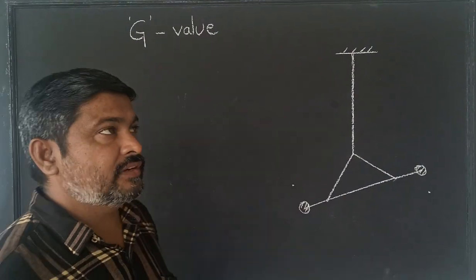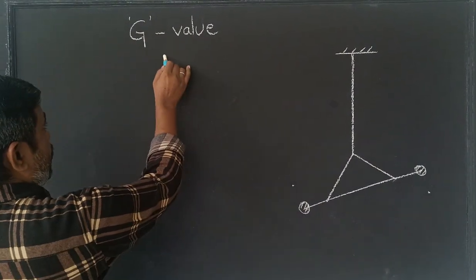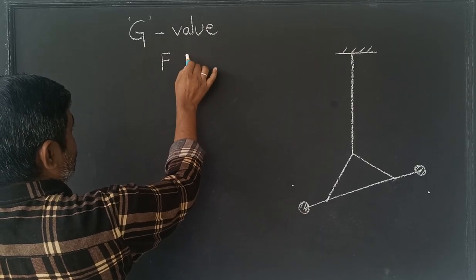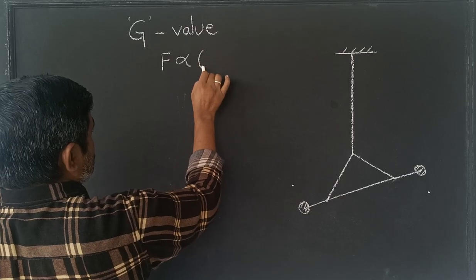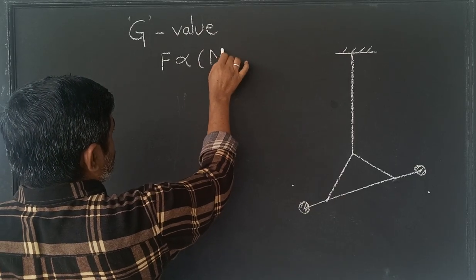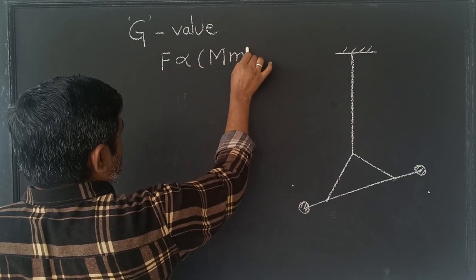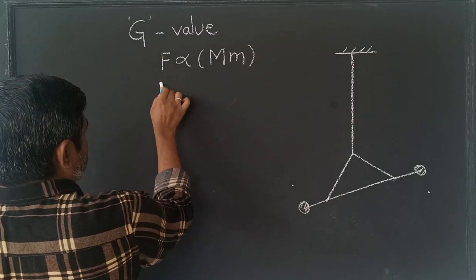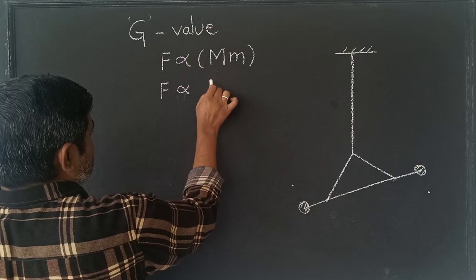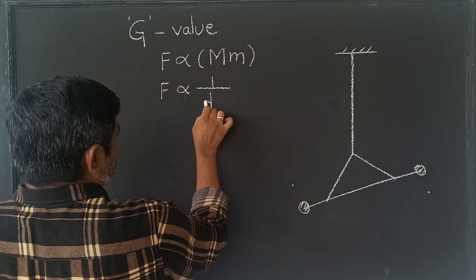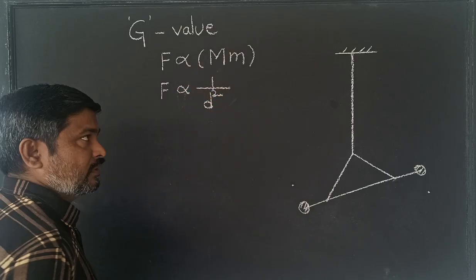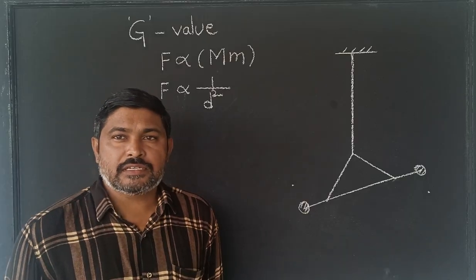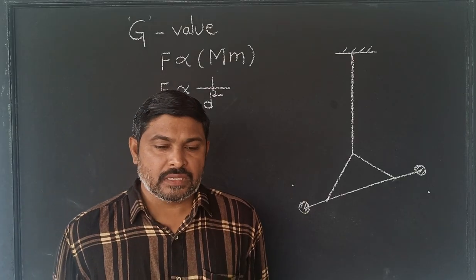Universal law of gravitation. Generally, that equation: F is directly proportional to the product of two masses, and F is inversely proportional to the square of the distance between those two masses. This is the statement given by Newton.